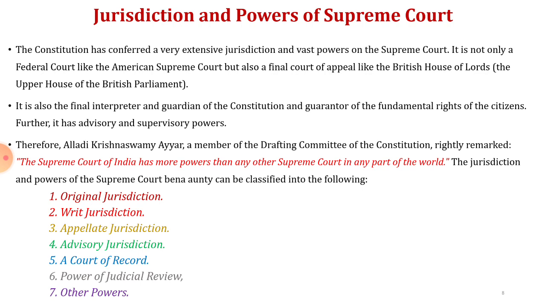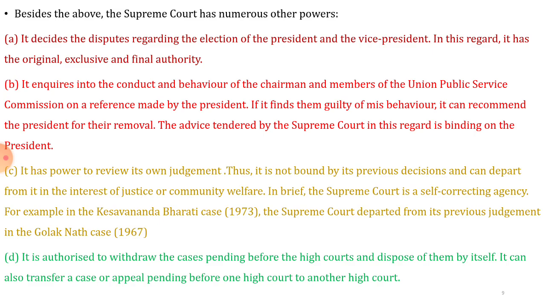The jurisdiction and powers of Supreme Court can be classified into the following. First one is original jurisdiction, writ jurisdiction, appellate jurisdiction, advisory jurisdiction, a court of record, power of judicial review, and other powers. Besides the above, the Supreme Court has numerous other powers. Let us see what those are.